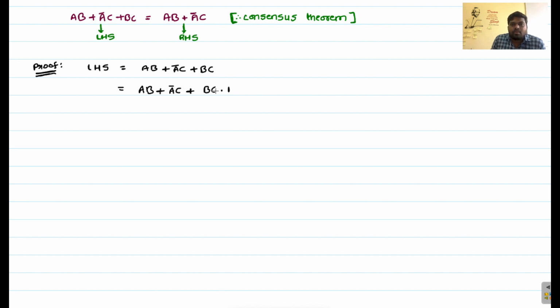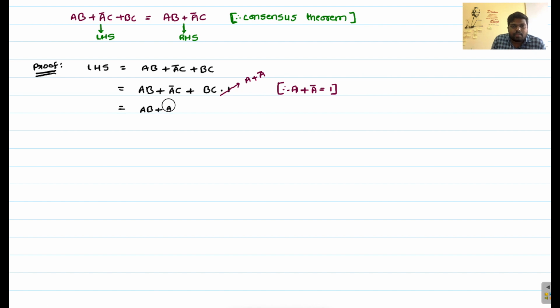Now from OR operation, 1 plus A bar equals 1, and A plus A bar equals 1. So now you can replace this 1 with A plus A bar. Can I write that or not? Now what will you get?